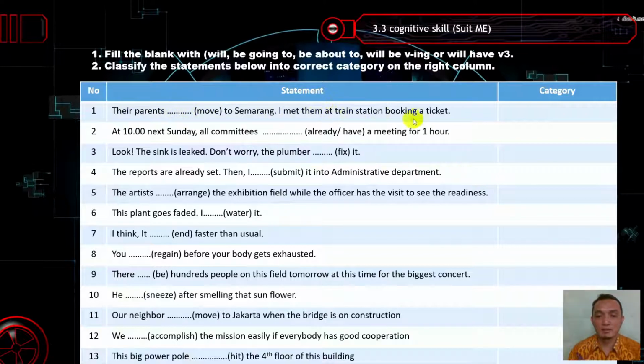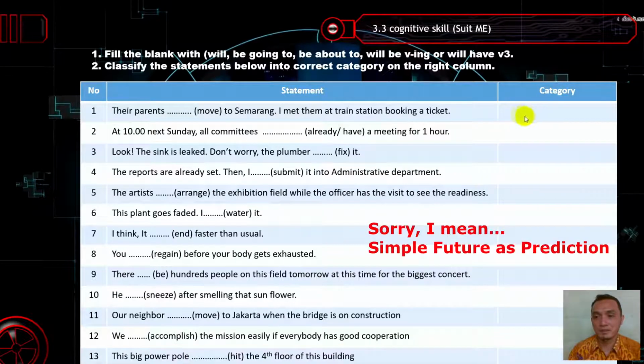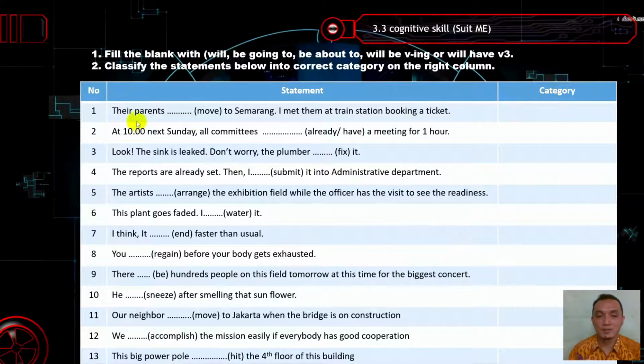I met them at the train station booking a ticket. And then the category is simple present as prediction, for example, like that. So the category is the function. So when you put here will move, what is the category of will used in the sentence? Will prediction. So that is the answer and the directions to do this assessment.